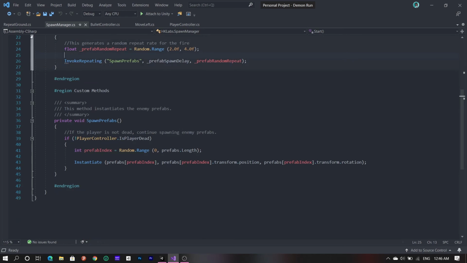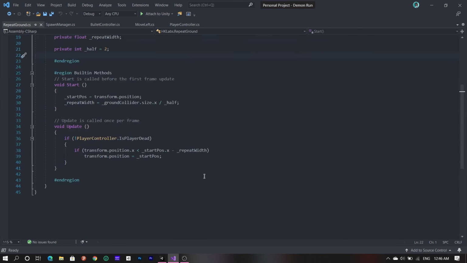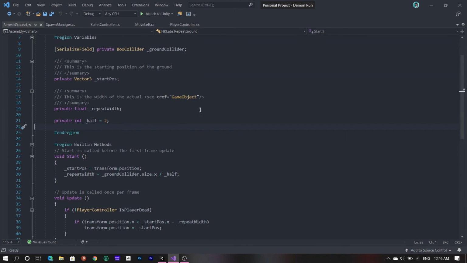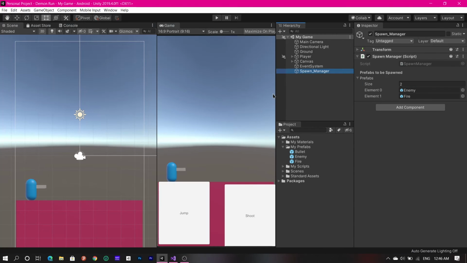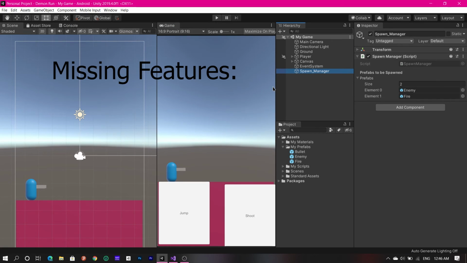Okay, and here's the repeat ground. Pretty much straightforward again. Now I have left out some things that I haven't yet implemented, of course. One is something to keep track of the score, something to keep track of the high score, and something to keep track of the menus.